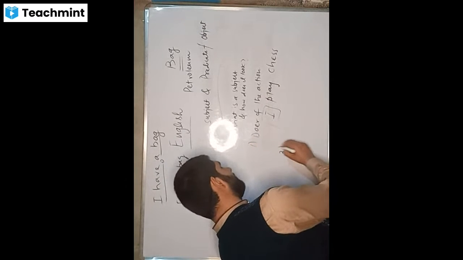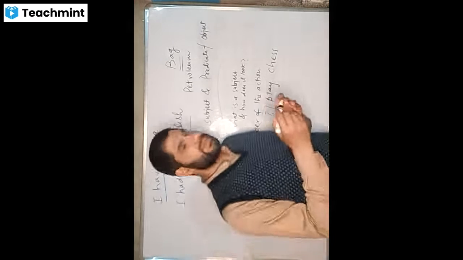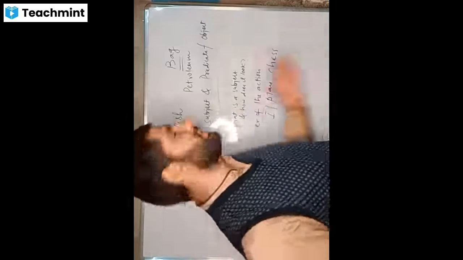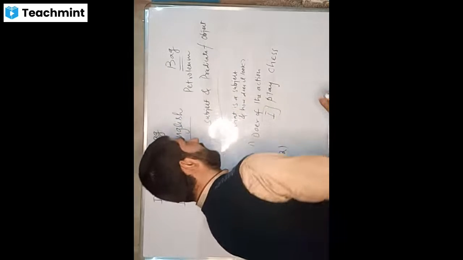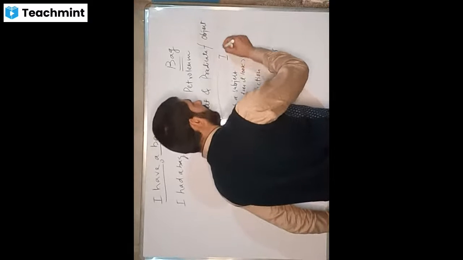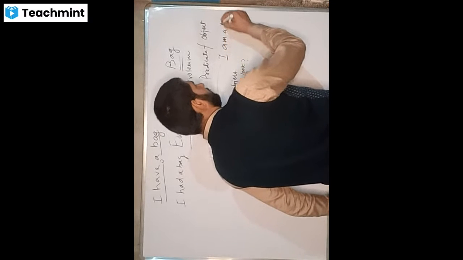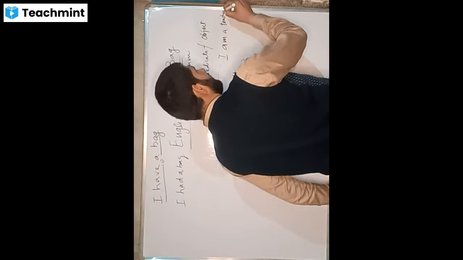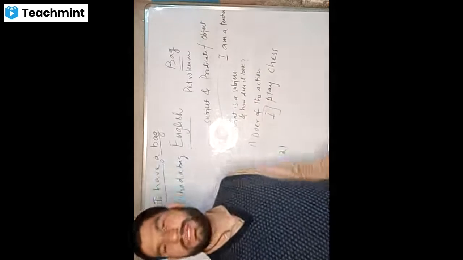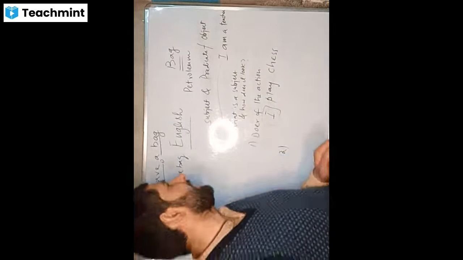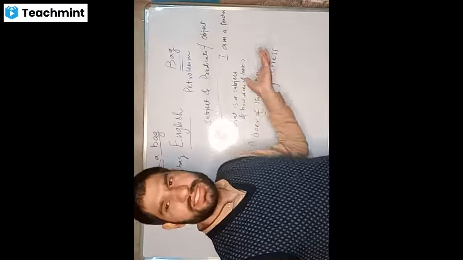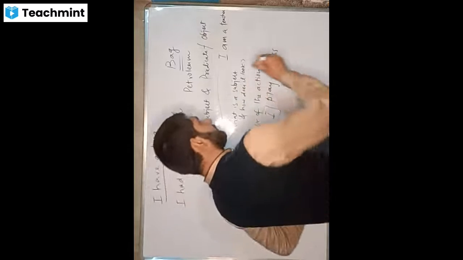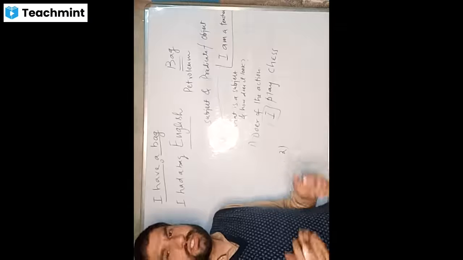Second case is there are certain sentences where action does not take place. It is not necessary that everywhere the action will take place. Say, for example, I will say, I am a teacher. So what kind of action does take place here? Nothing. I'm saying I am a teacher. You will say I am a student. Nothing is happening over here. So here we cannot say that subject is the doer of the action because the action is not taking place.